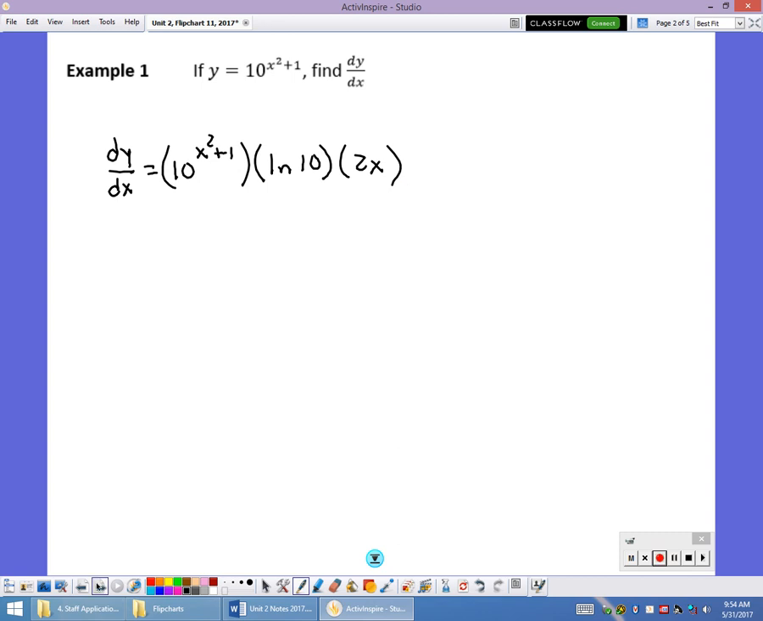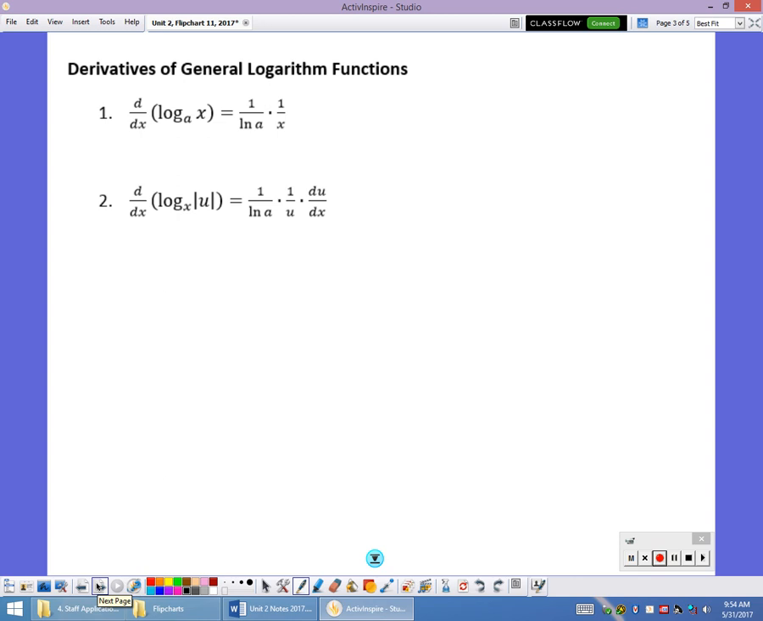If I get into general logarithmic functions, now I take the derivative of the log base, say 2, of x, it's going to be 1 over the ln of the base times 1 over x. This is just like the derivative of ln, but again, the derivative of ln would be 1 over the ln of the base, which would be e, which would just be 1, so we don't write it. If we put a function there with u, we just have to make sure we multiply by the derivative of that function. So it's 1 over the ln of the base times 1 over the original function times the derivative